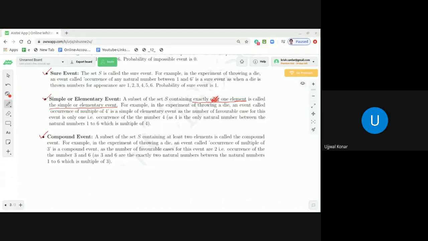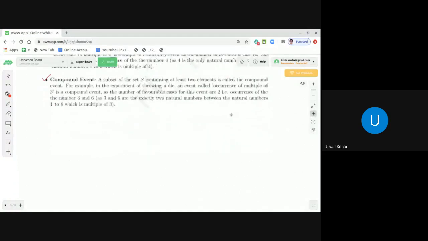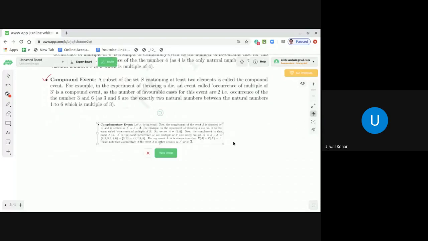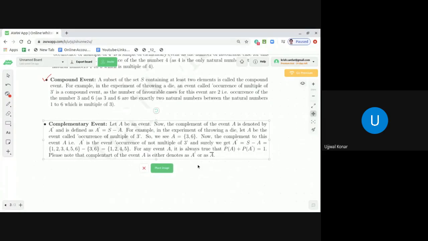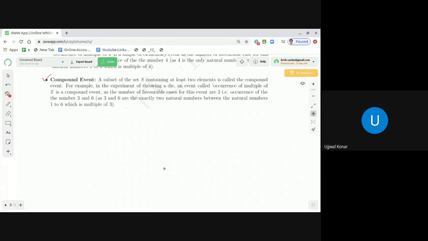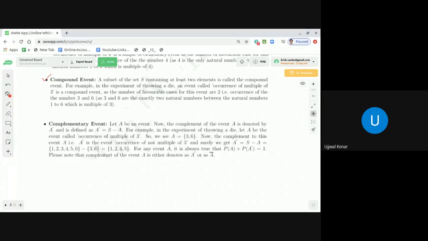The next one we are going to discuss, dear students, is called the complementary event. Let me explain what is meant by the complementary event. Let me first place the material, and then we'll discuss it. A complementary event happens for another event. So let me first bring that event. So what is that event?